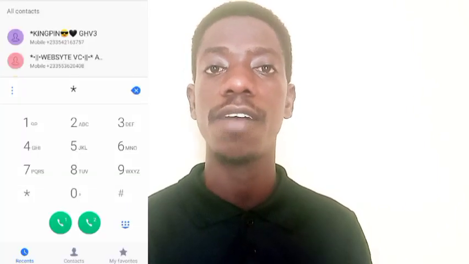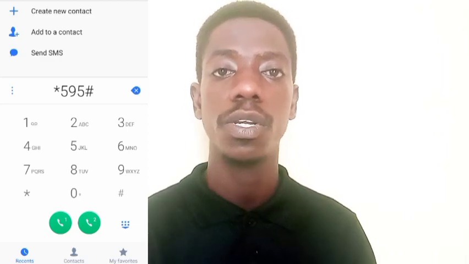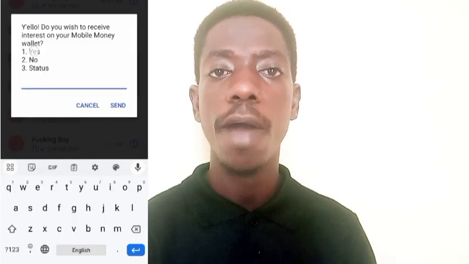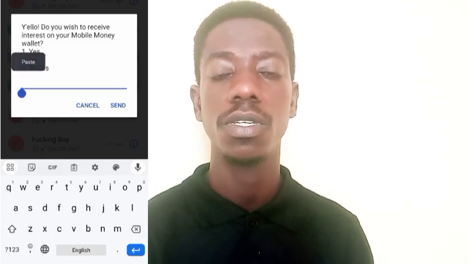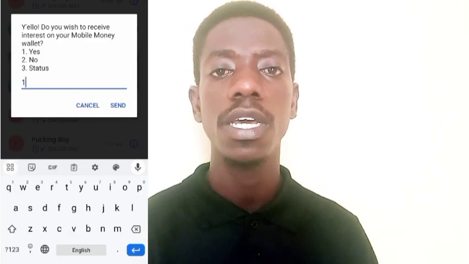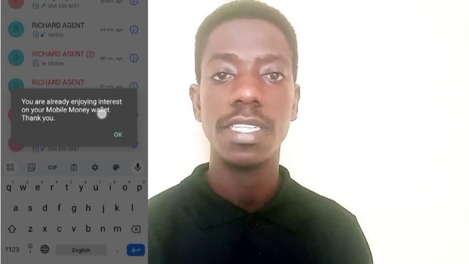So after dialing the code *595#, as you see on the screen, it says, do you wish to receive interest on your mobile money? Option 1 is yes, option 2 is no. You just choose option 1 so as to be connected to receive interest on your mobile money every 3 months.